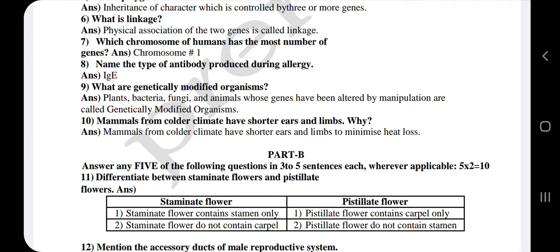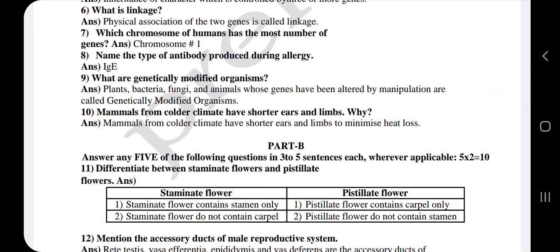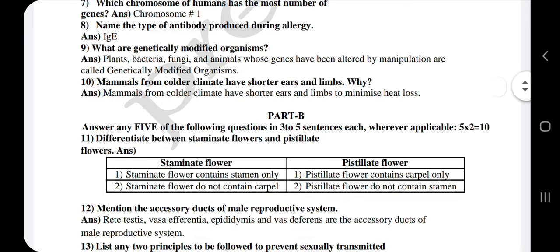Eighth one, name the type of antibody produced during allergy. During allergy, the antibody which is produced is immunoglobulin E. Ninth one, what are genetically modified organisms?